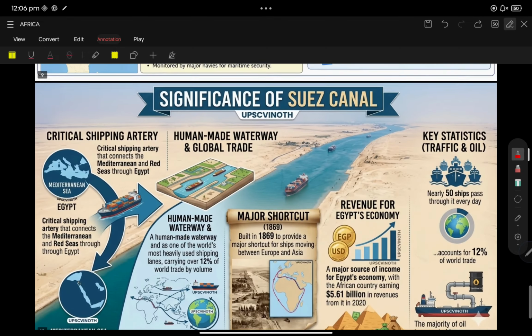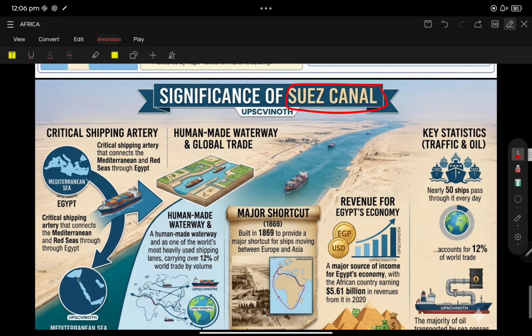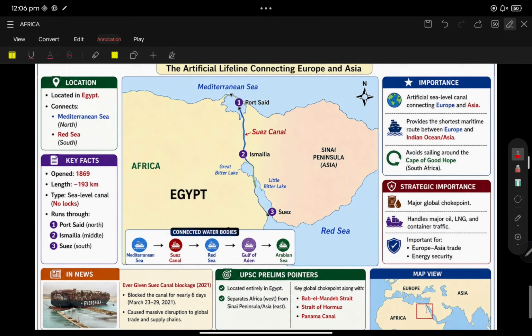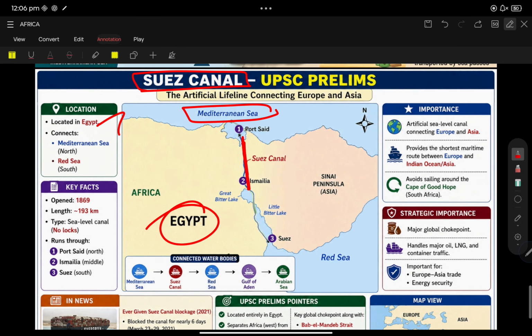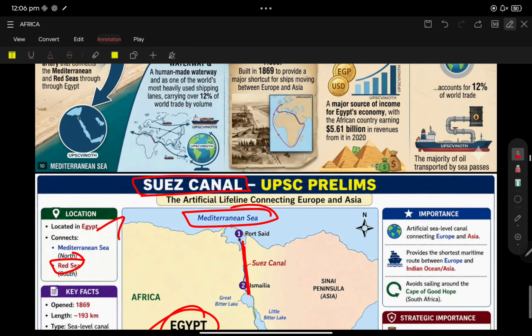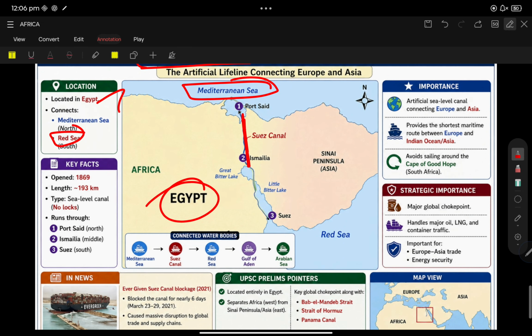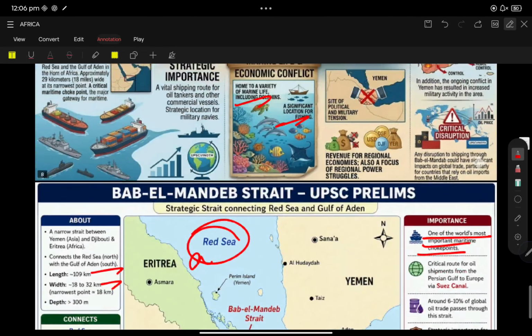Now let us move to the next, the Suez Canal. The Suez Canal is a very, very important canal that you would have known earlier. Let us discuss its geographical location. Where is the Suez Canal located? It is located in Egypt, and the ownership is claimed by Egypt. The Suez Canal connects the Mediterranean Sea with the Red Sea. From north to south: Mediterranean Sea, Red Sea, and then from the Red Sea to the Gulf of Aden.